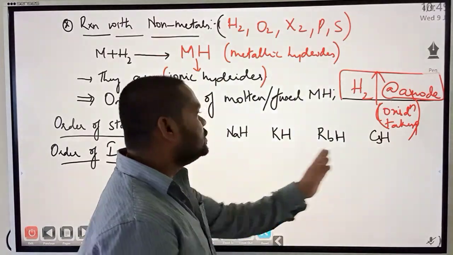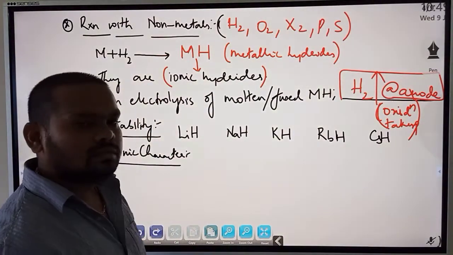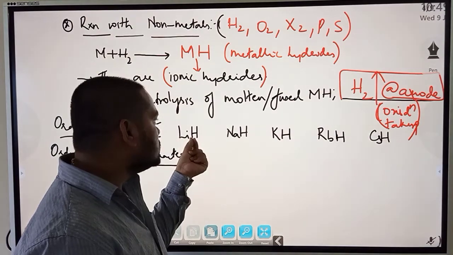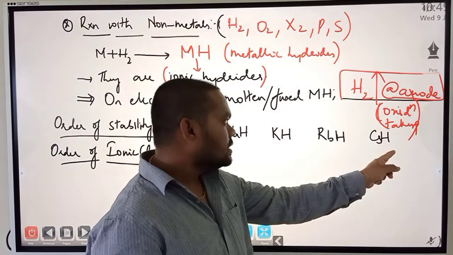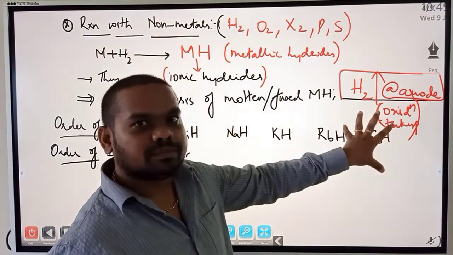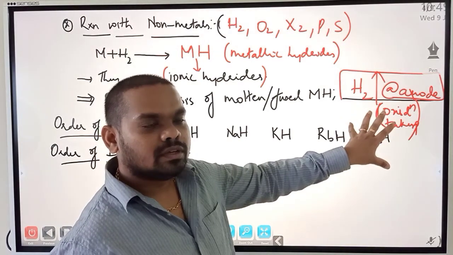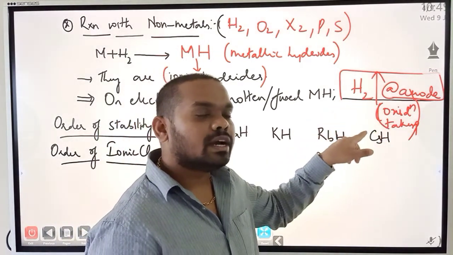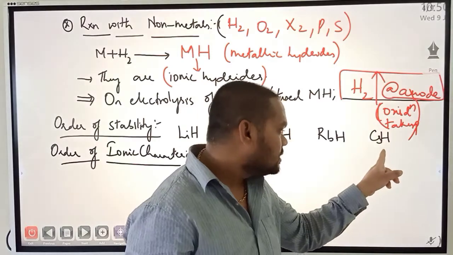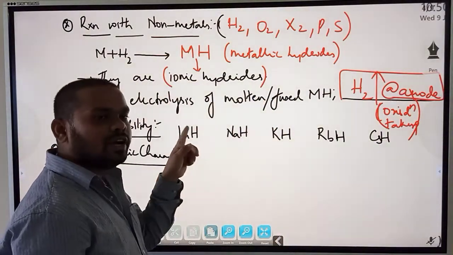Out of these, which one is the smallest? This one. So the smaller atom attracting hydrogen, the same hydrogen attracted by a bigger size atom: nuclear attractive force on hydrogen is lesser in the bigger one and greater in the smaller one.